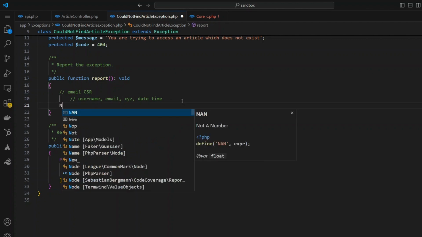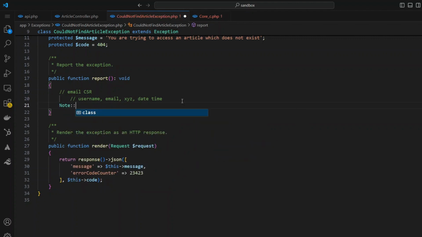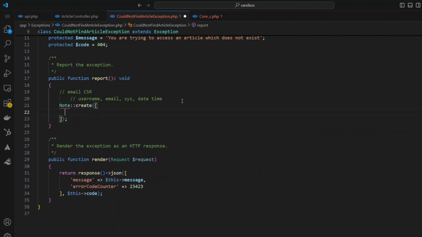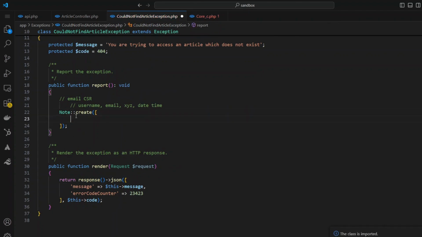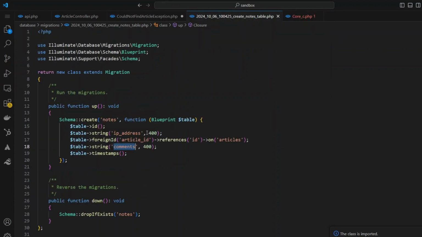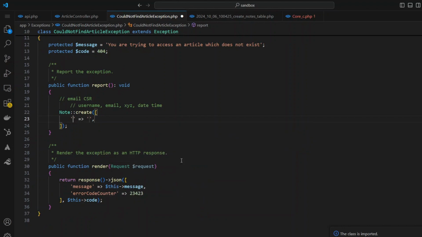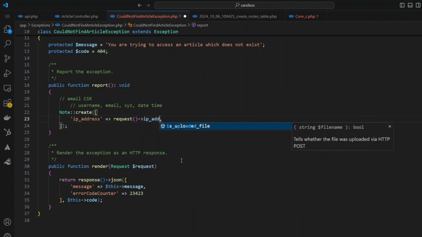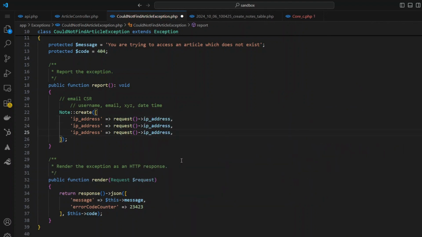What we're going to do is I created a notes table, and I'm going to go here and say create. And in order to send out, let me just import the class. I'm going to right click and say import. And app models note is what I want. And I created a migration for this earlier, so let me jump to it. I'm expecting an IP address. Let me include that here. And it is request. And then I'm going to say IP address. I'm going to copy that out.